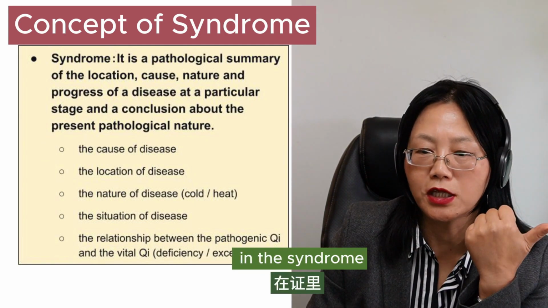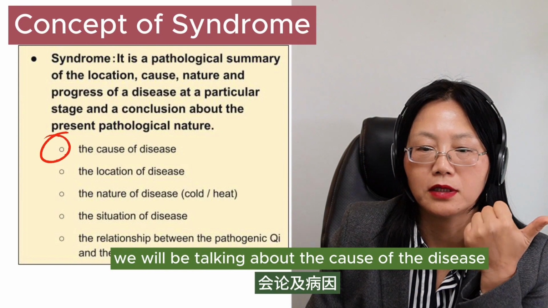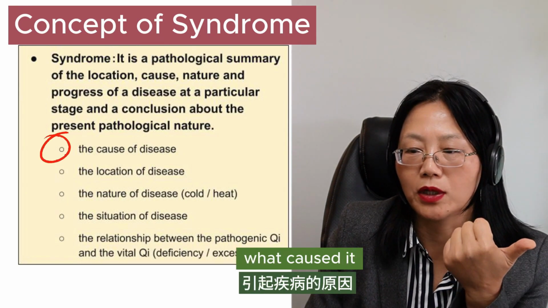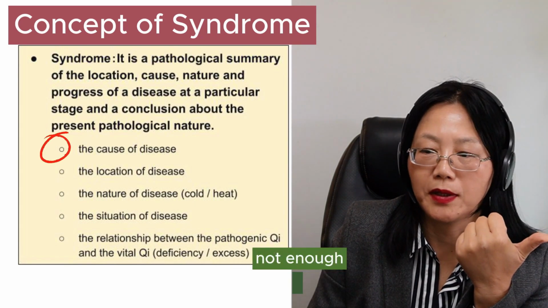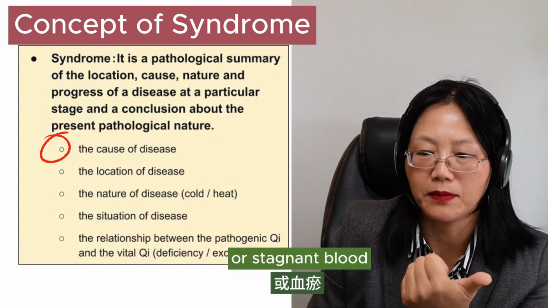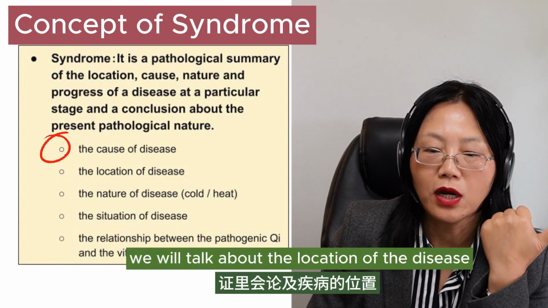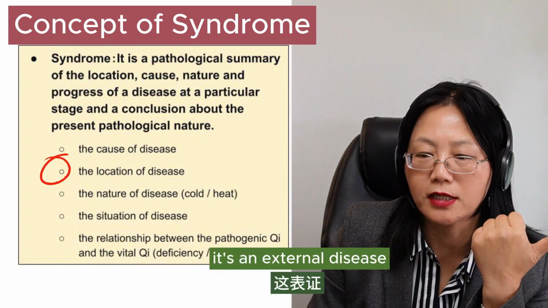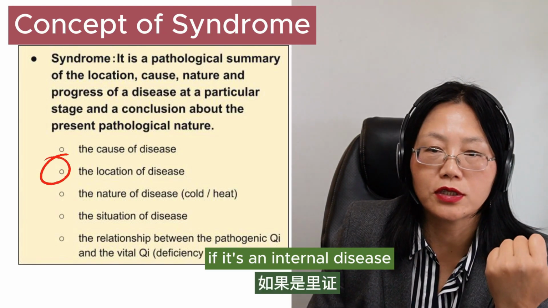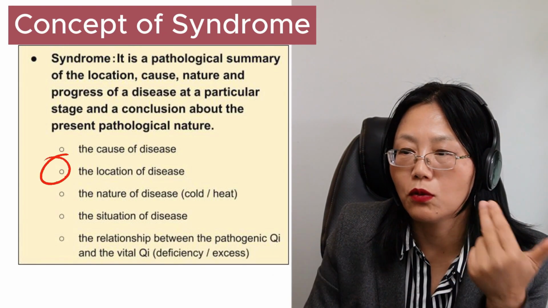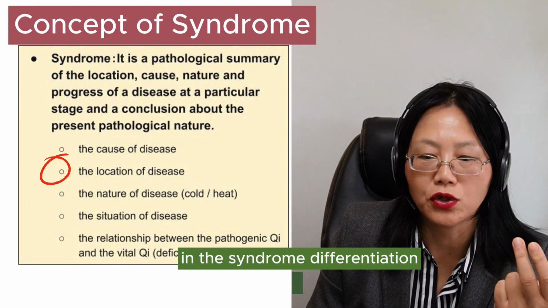Differentiation. In the syndrome, we will be talking about the cause of the disease, like what caused it. It's the yin deficiency, blood not enough, or stagnant blood, stagnant fluid. We will talk about the location of the disease. It's external disease or it's an internal disease. If an internal disease, which organs are involved will all be reflected in the syndrome differentiation.